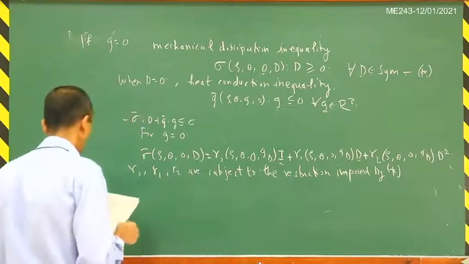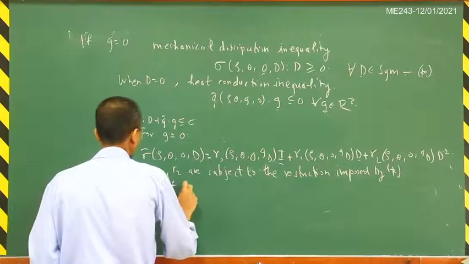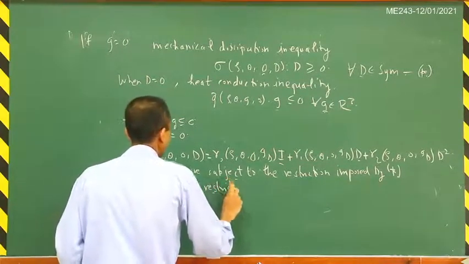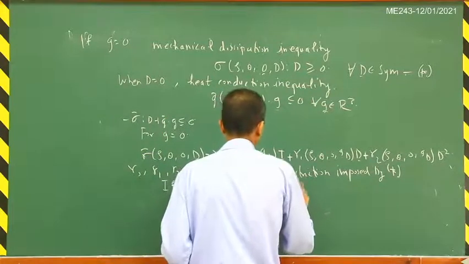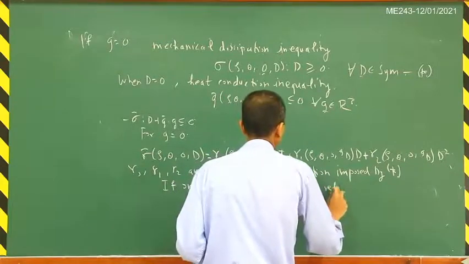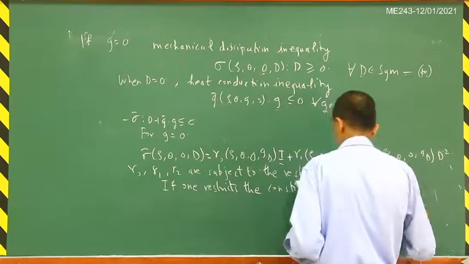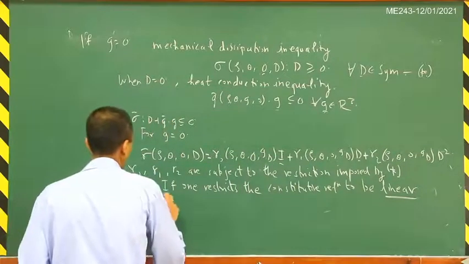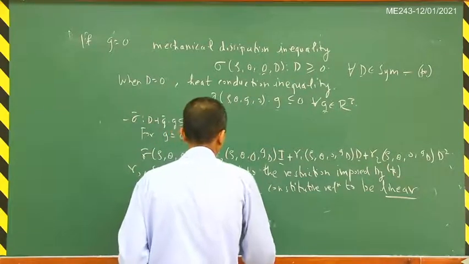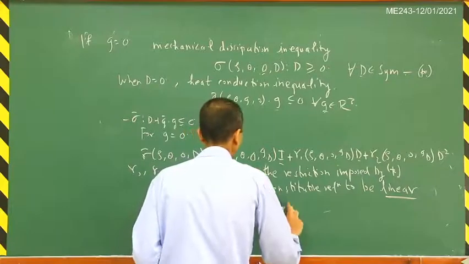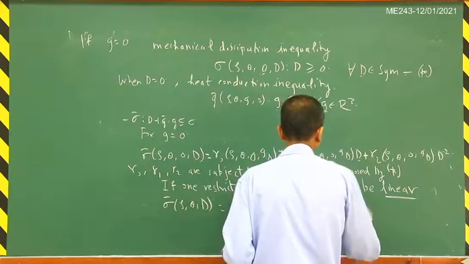So if one restricts the constitutive relation to be linear, then you will get that sigma tilde of rho, theta, d is equal to lambda of rho, theta times trace of d times identity plus 2 mu of rho, theta times d.